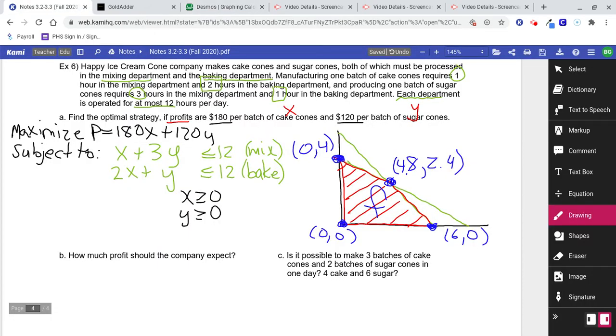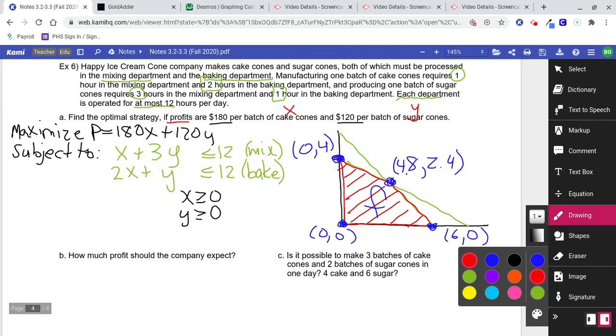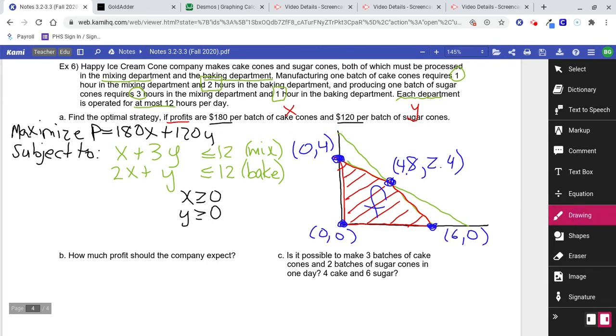All right, so find the optimal strategy. That's basically what should we do? How many batches of cones? I guess the optimal strategy and part B, when it says how much profit should the company expect, that's pretty much the same question, right? So we need to plug in those corners to find that maximized profit, or their strategy. Their strategy would be how many batches of each of the cones they should make.